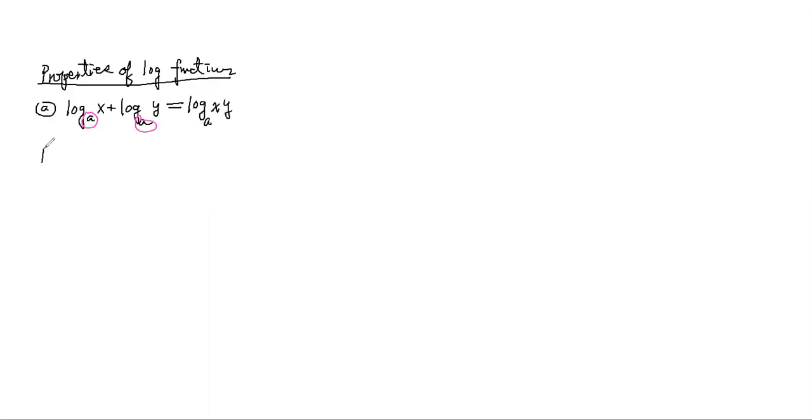The second one: if you have log base a of x minus log base a of y, still with the same base, then subtracting the two log functions gives log base a of x divided by y.